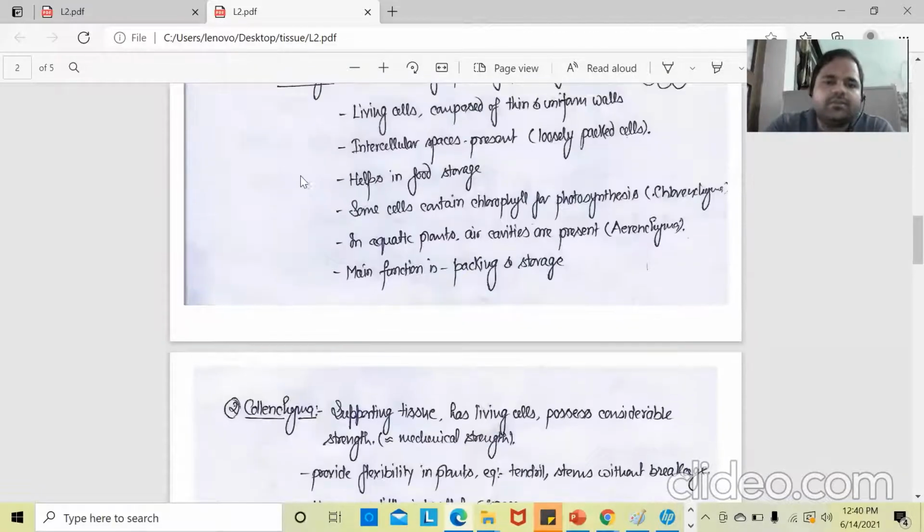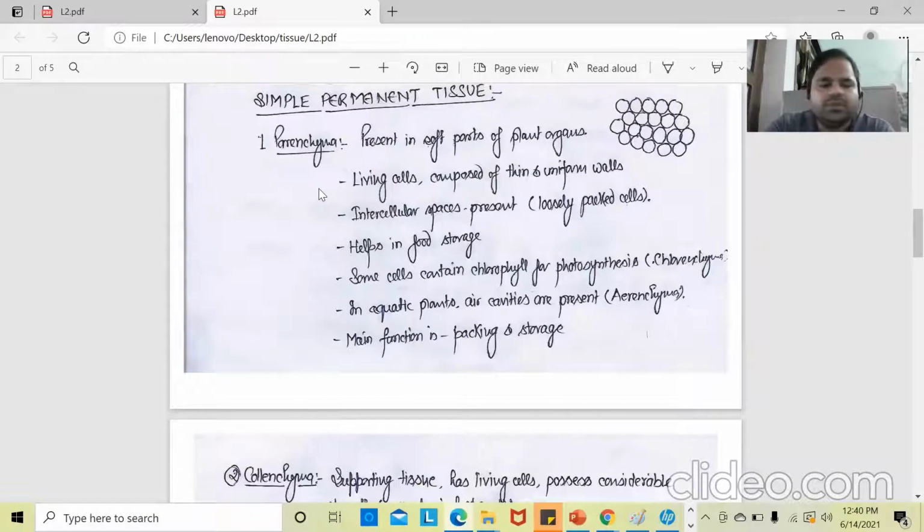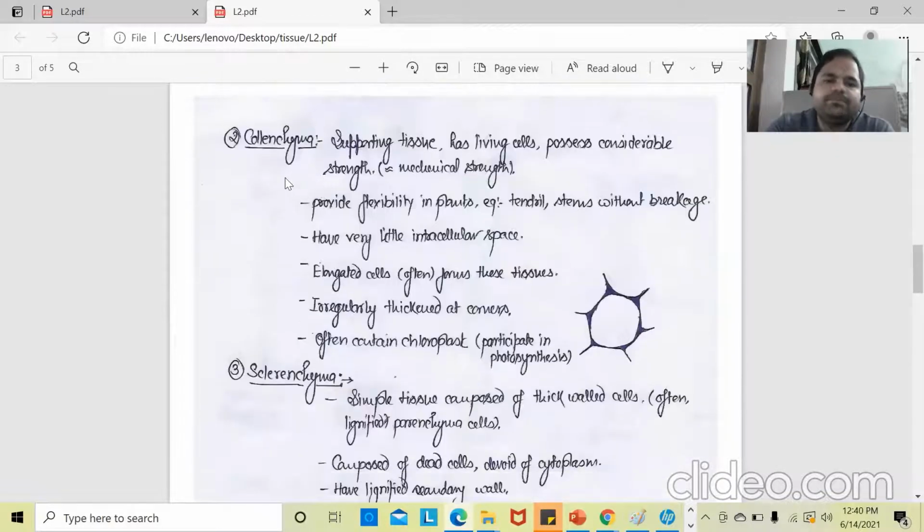Parenchyma is involved as packaging material, storage cells, providing buoyancy, and photosynthesis. But collenchyma has mainly two functions. First is to provide mechanical strength, and the second is to be involved in the photosynthetic process.